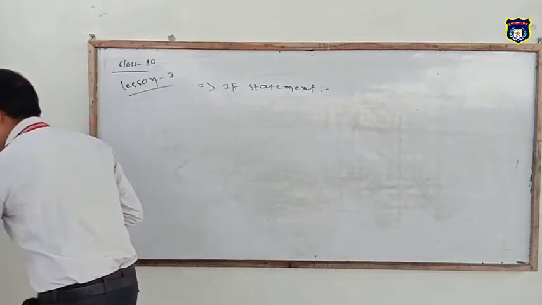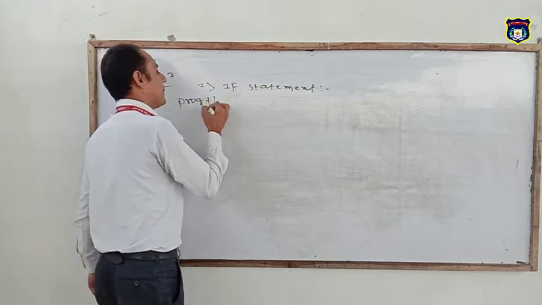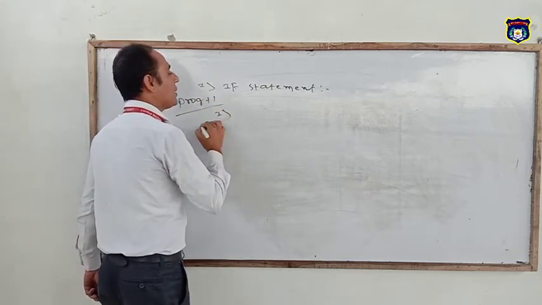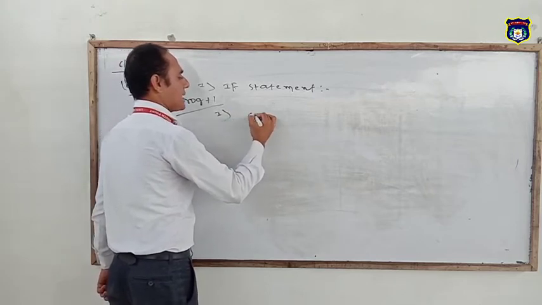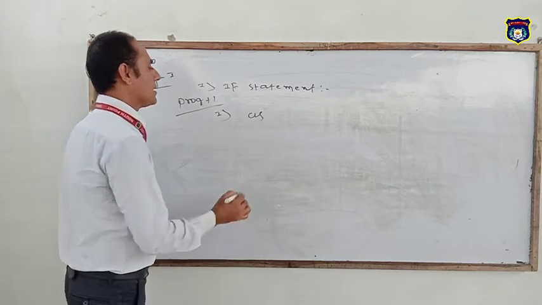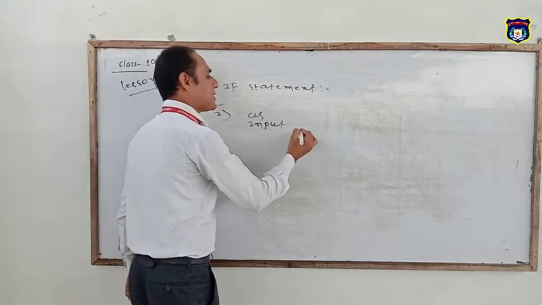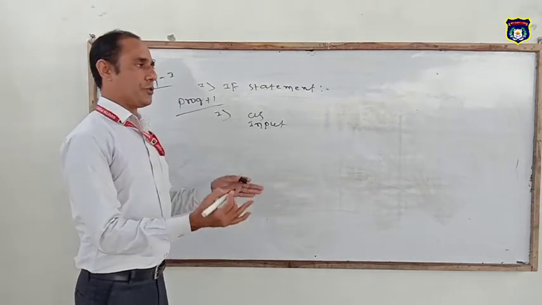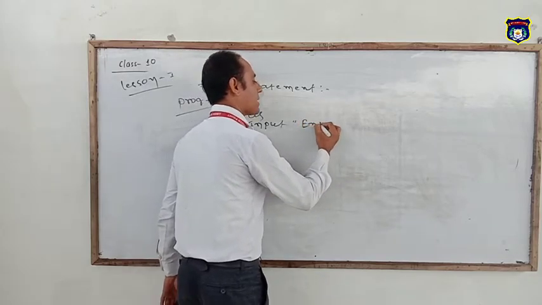A simple program of the if statement. Number one: CLS, it clears the screen. Then INPUT. Input is a statement, the device input-output statement which is used to read a value from the keyboard. "Enter the marks in percentage."